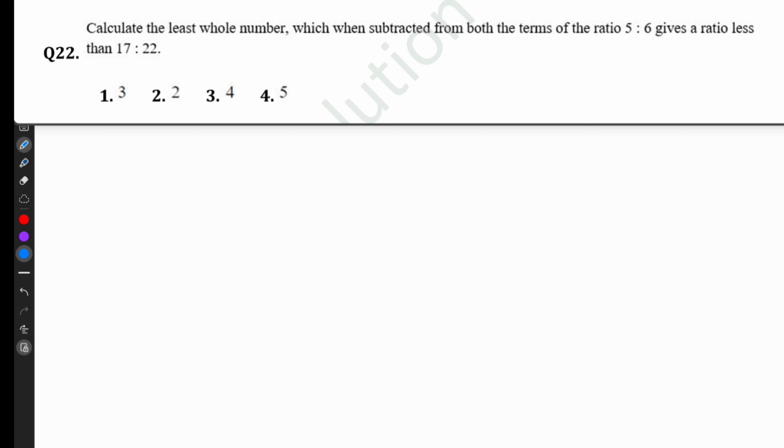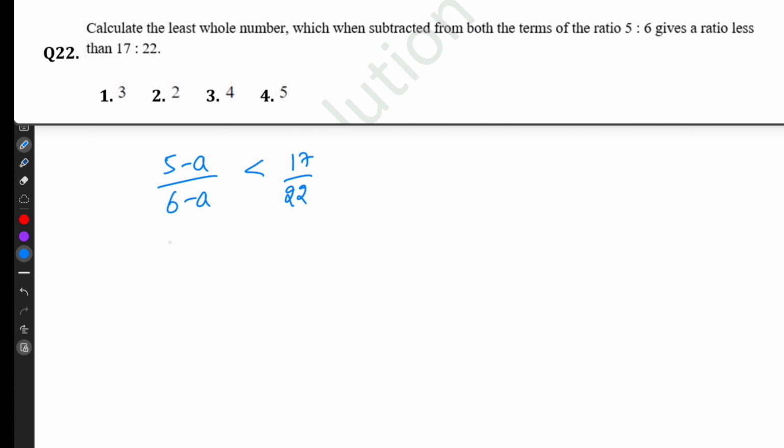Calculate the least whole number which when subtracted from both the terms of ratio 5:6. So I'm assuming the least whole number as a. So 5 minus a divided by 6 minus a will be less than 17 divided by 22.